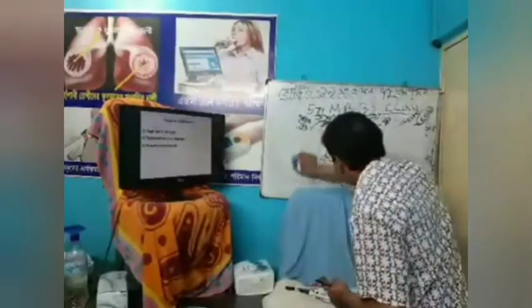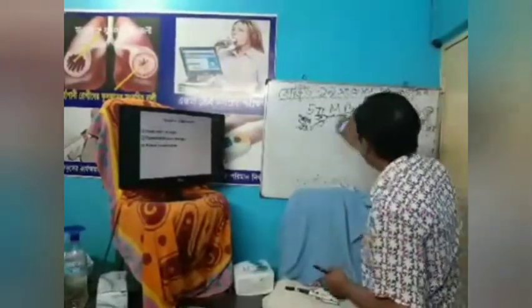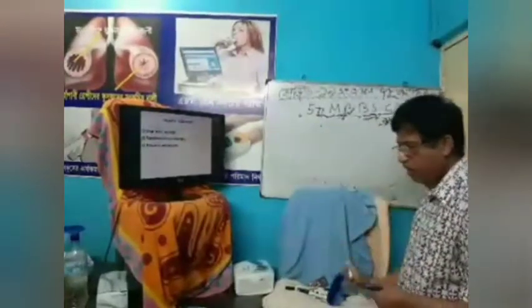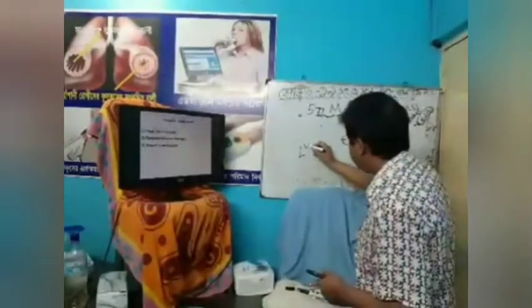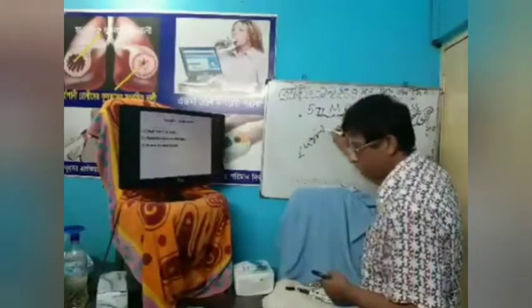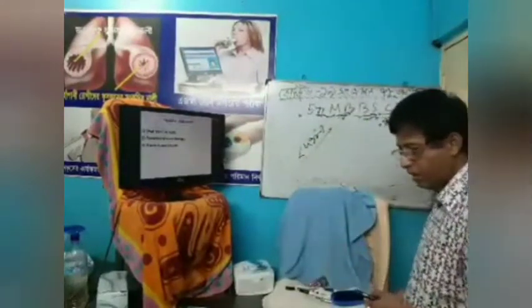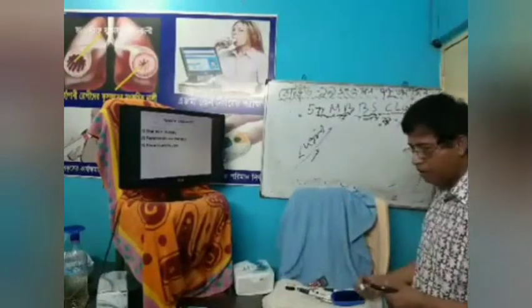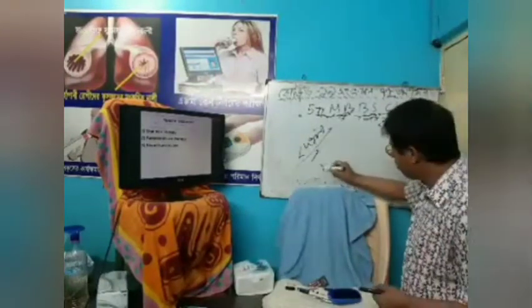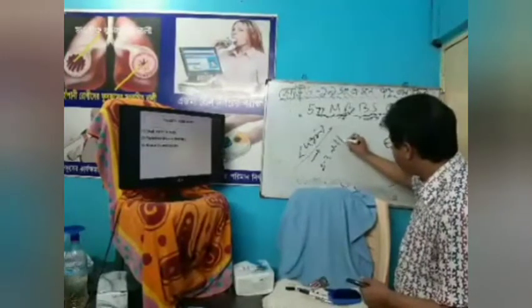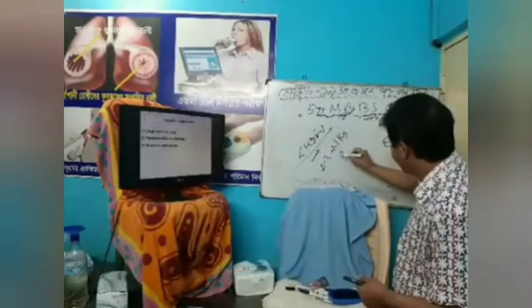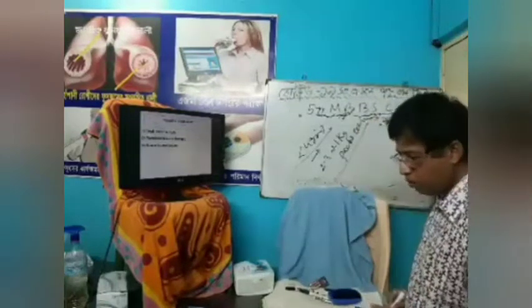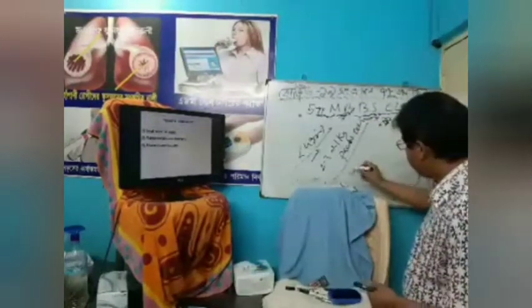And when will we treat the patient by blood transfusion? If hemoglobin level is less than 4 gram percent, in that case we call it severe anemia. In that case, we treat the patient with 2 to 3 ml per kg packed cells with furosemide, with diuretics.